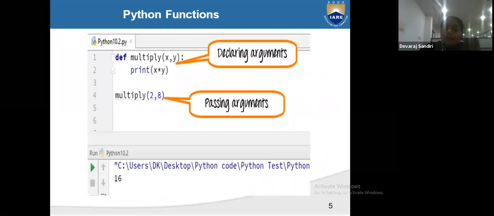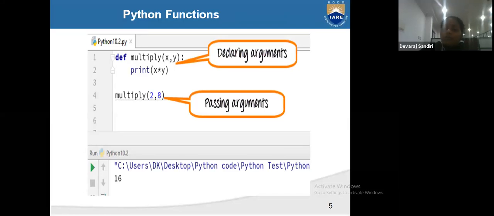Here in def multiply of x and y, def is defining the user defined function. Def is a must. When you write it, only then will your user defined function work. Def multiply is your own name, multiply of x and y declaring two arguments, x and y. And here print x and y, you are giving the operations in main, in declarations.